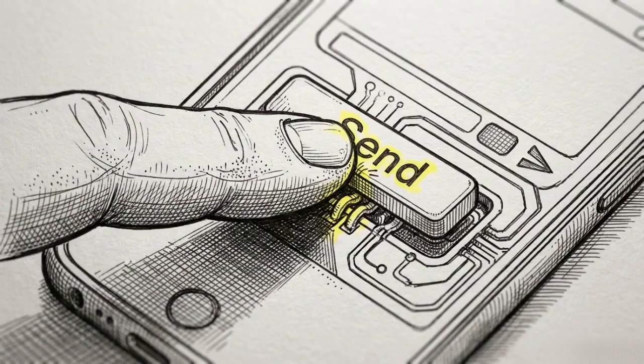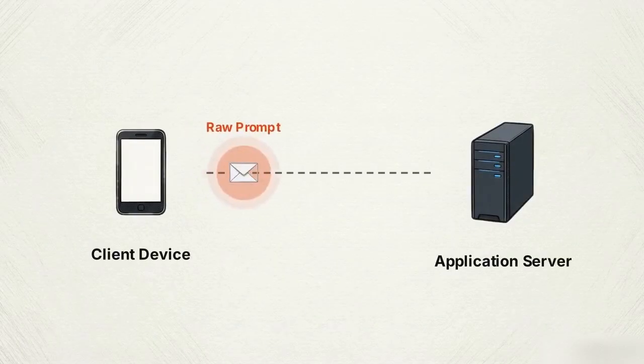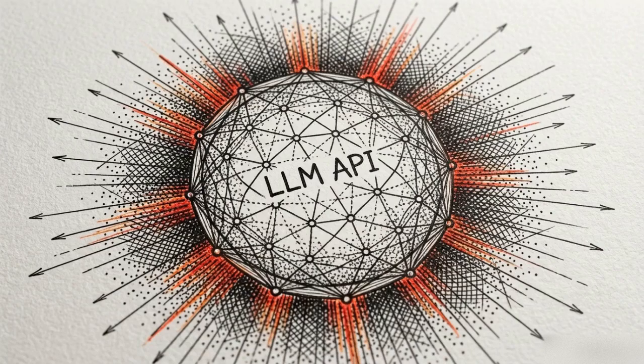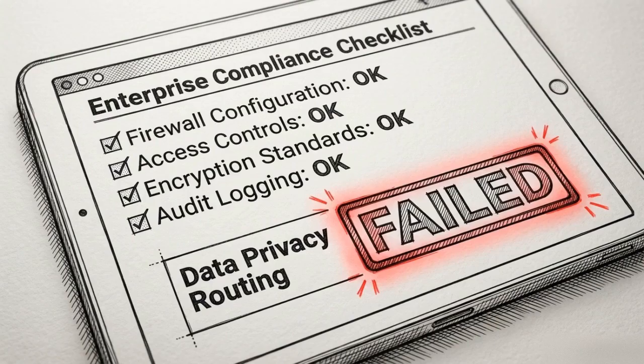The secure workflow begins the moment a user hits send. We trace the prompt as it leaves the client device and arrives at the application server. Sending raw personal information over the network to an LLM immediately expands the system's risk footprint. In most enterprise environments, it directly violates strict data compliance protocols.